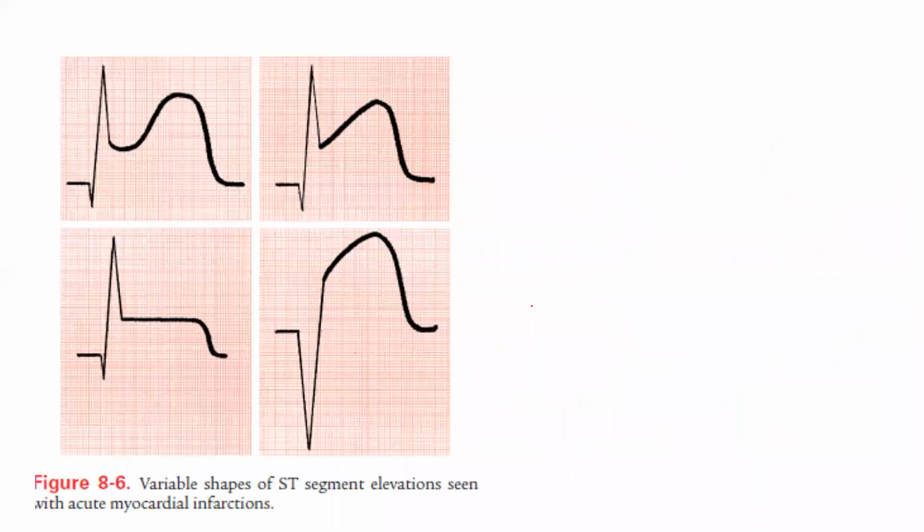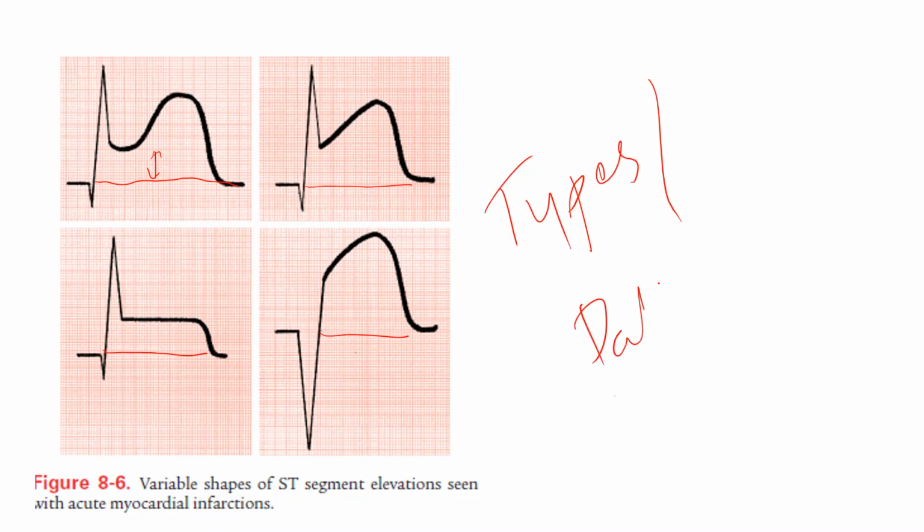So these are the different types of ST segment elevation you see in a patient with acute STEMI, that is the transmural myocardial infarction. This is the baseline. Okay, this is the elevation. This is one type, this is second type, this is third type, this is fourth type. So these are the different patterns of ST segment elevation which you are going to see in case of STEMI.